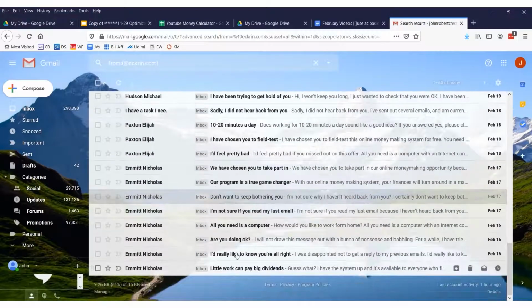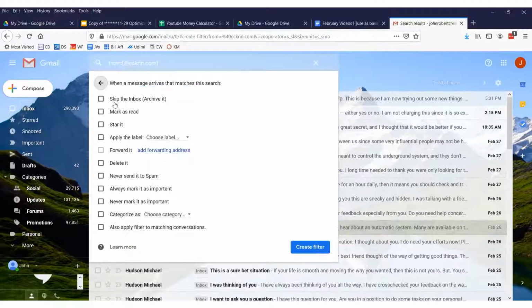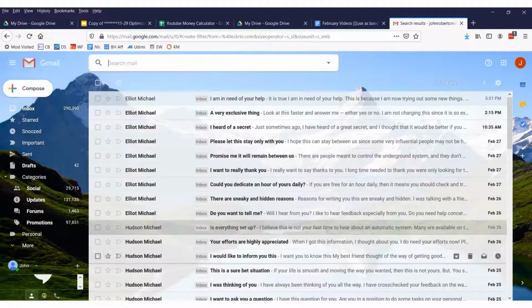Every one of these emails, even though they are from different people at ekron.com, will be blocked. We will click create filter and say skip the inbox, archive it, or you could say just delete it, and also apply filter to all matching conversations right there. So I'll create filter and suddenly all of this will go away.